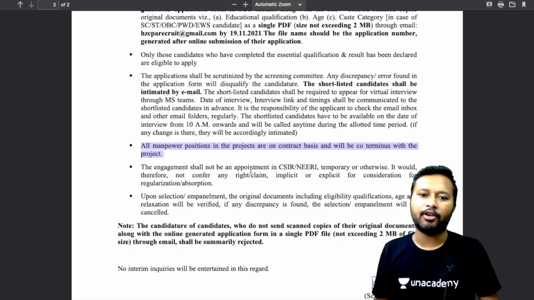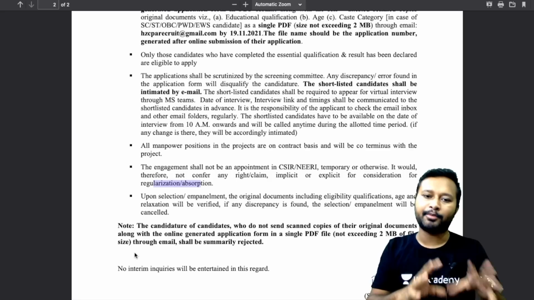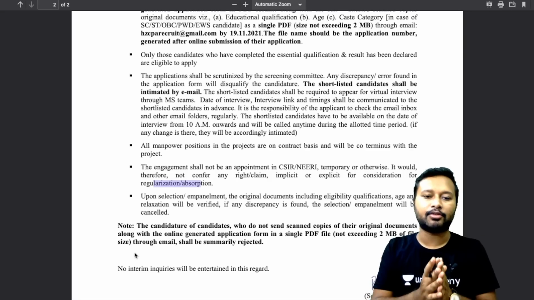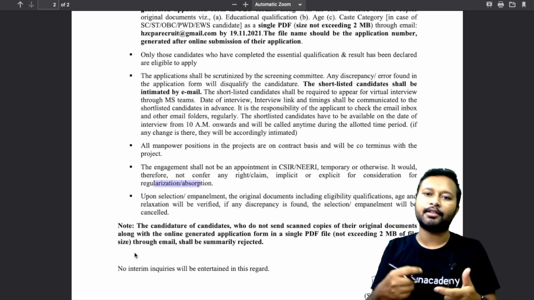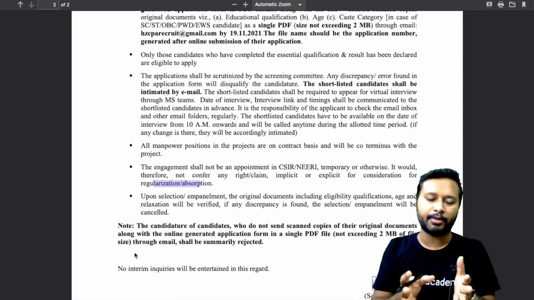The engagement shall not be an appointment in CSIR NEERI, temporary or otherwise. It would therefore not confer any right or claim, implicit or explicit, for consideration of regularization or absorption. Means all the positions over here are on a temporary basis. So you cannot claim that you have been selected in NEERI. You are just on a temporary basis on this particular position.